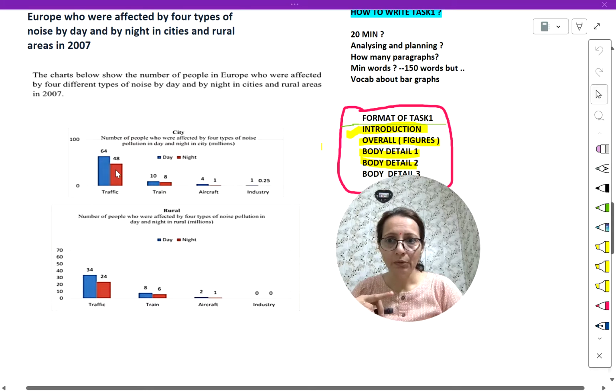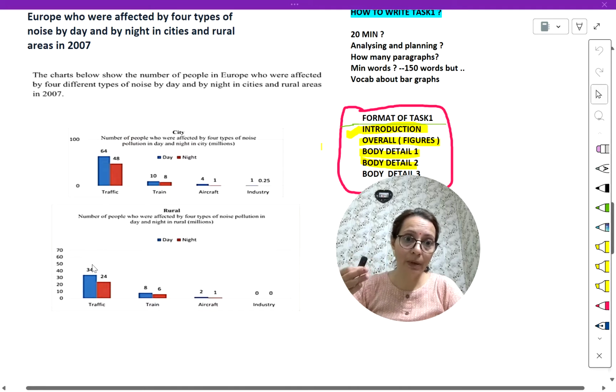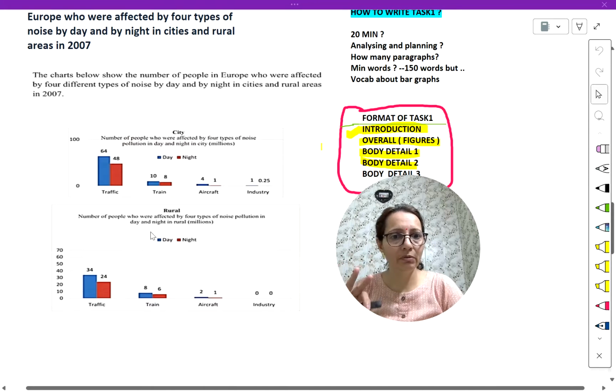If there were no figures given, I would definitely write roughly 34 here. Do not write the word roughly in the plan, because it will be a waste of time. While giving details about this data in your answer, you can add words like roughly or just about 30, because the bar is not at the exact location. But here it is given exactly, so we will not be adding those words. Okay, so first we have analyzed, we have planned, and paragraphs.